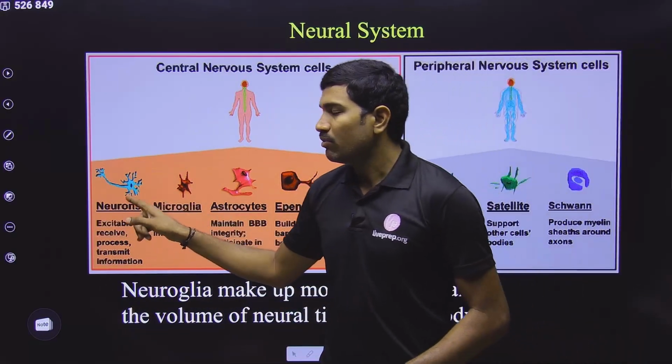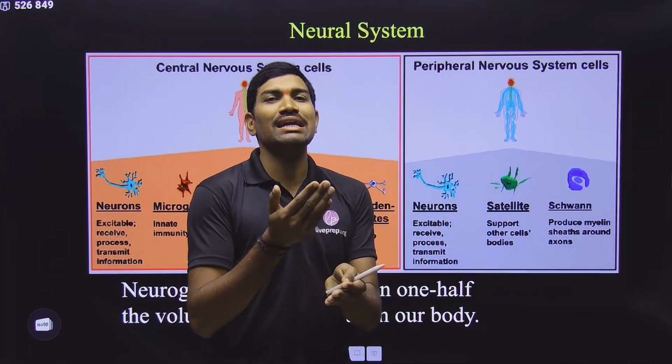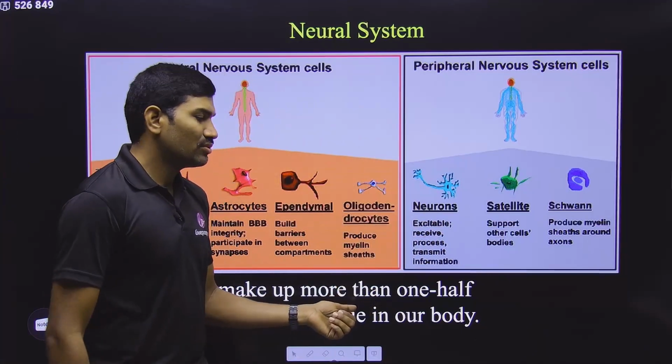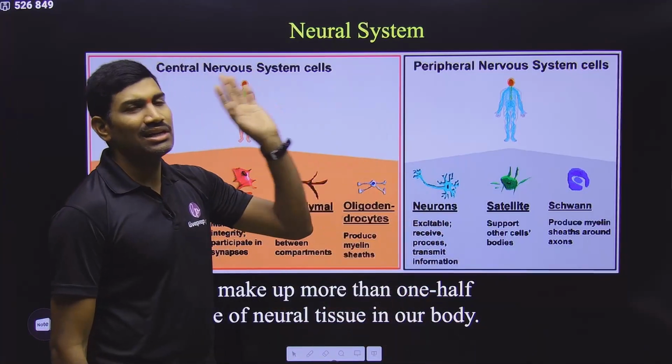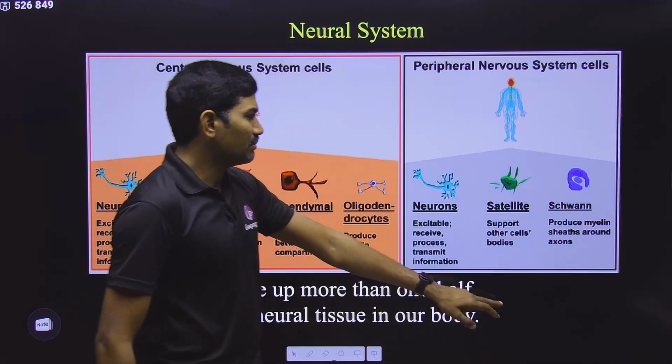That means what is the percentage with respect to the neurons? With respect to only neurons, they are less than 50%. This is the meaning of this particular sentence, and this was not given in this particular chapter. It was related to some other chapter, but that was deleted. But this sentence is important, so please remember.